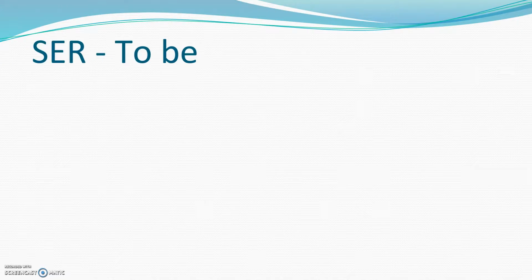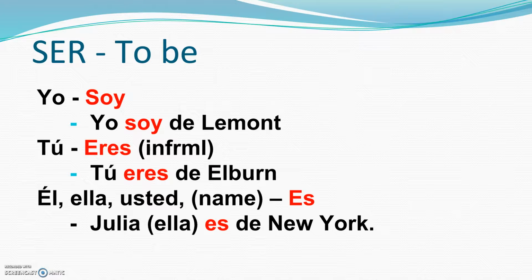Let's take a look at the verb ser. Ser means to be. Okay? So we have to conjugate it. So yo means soy. Yo and soy go together all the time. Okay, just yo, it goes with soy. Yo soy de la Mont.